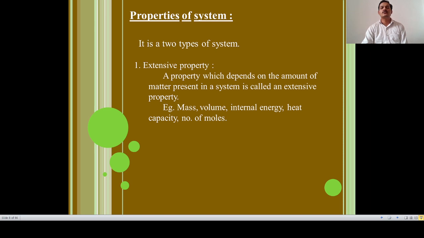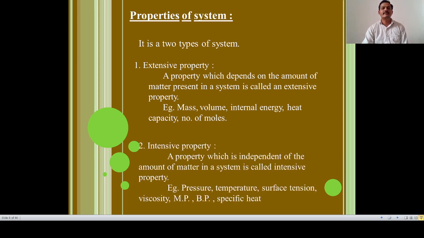Mass, volume, internal energy, heat capacity, and number of moles are examples of extensive properties. Then volume: 1 liter and 10 liter of water differ a lot, because 10 liters has a large quantity and 1 liter has a small quantity. So it is a quantity dependent property, called an extensive property. These are the examples related to extensive property.